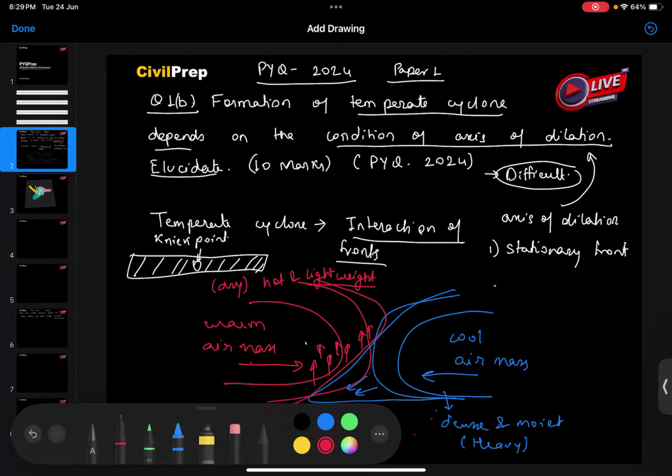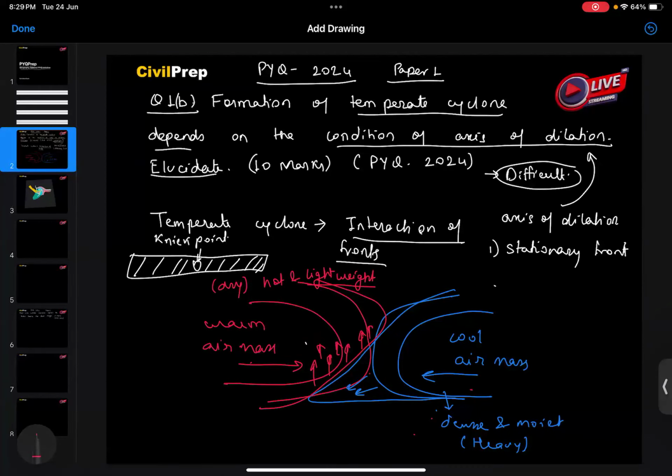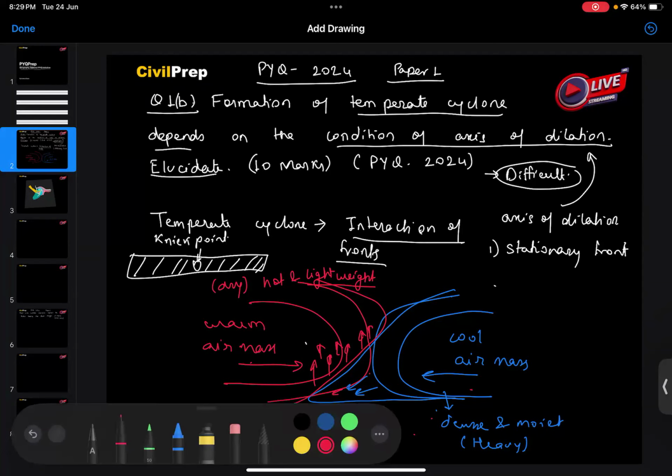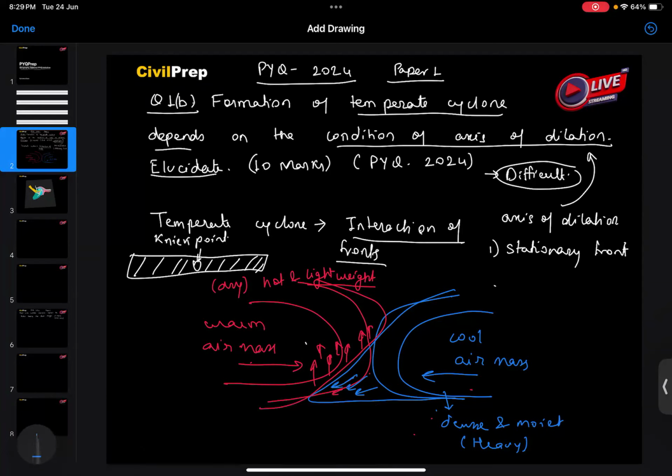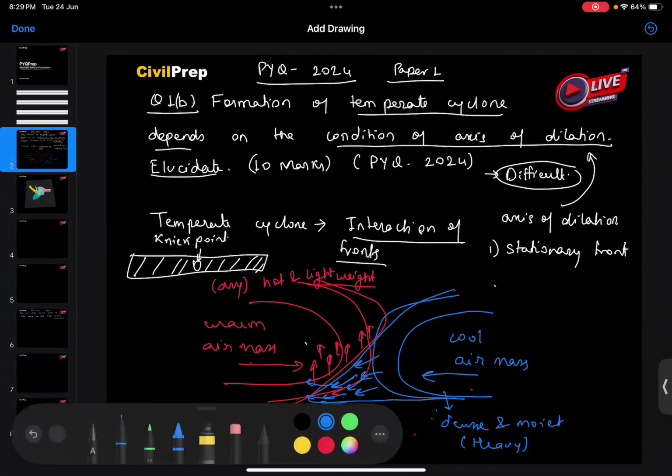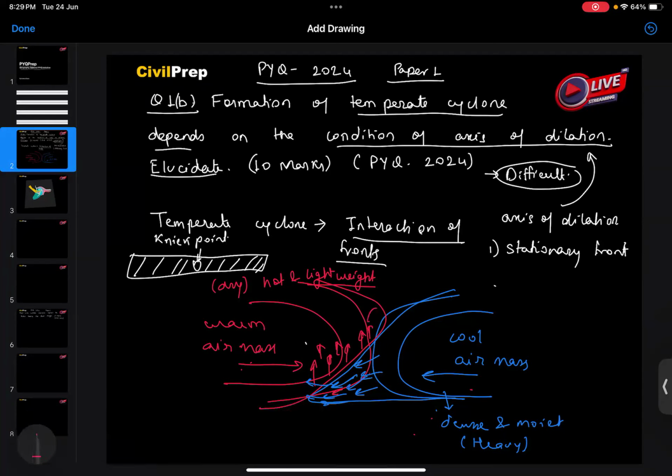So here we see that there is formation of a neck point, and at this neck point, the cold air masses try to overtake the warm air masses, and the warm air masses start to move as they are pushed by the cold air masses.